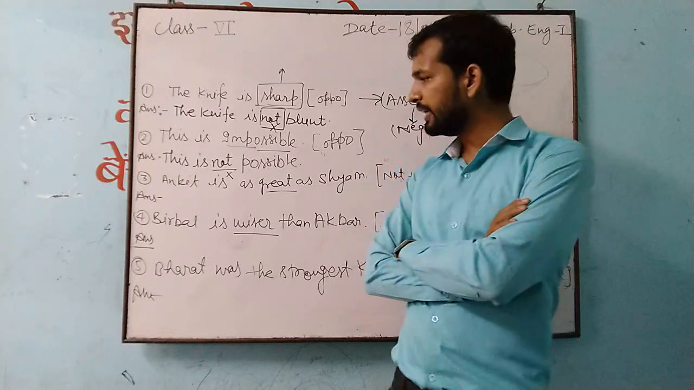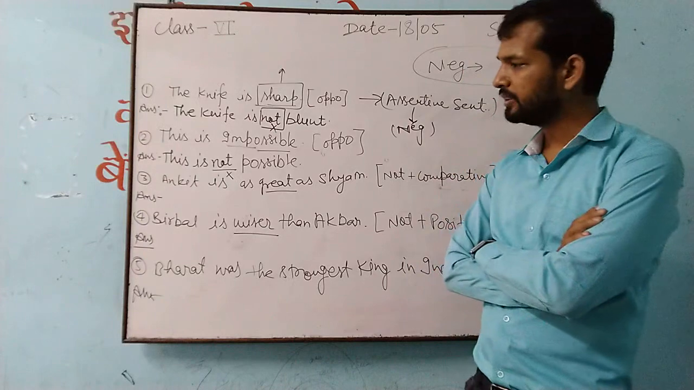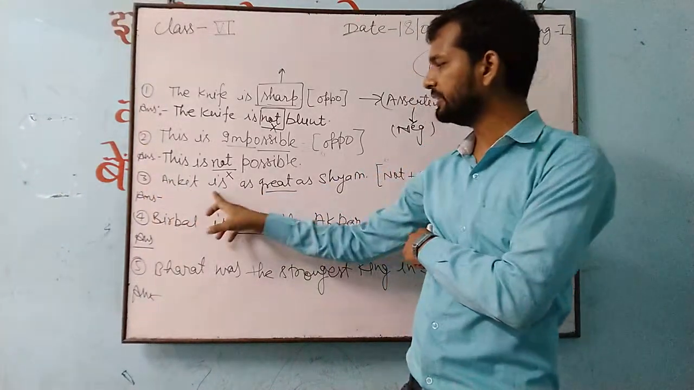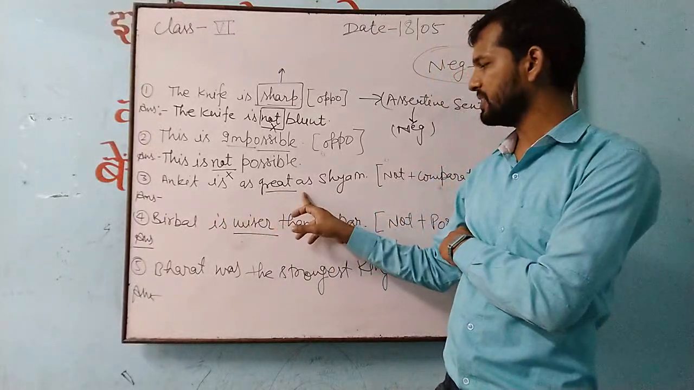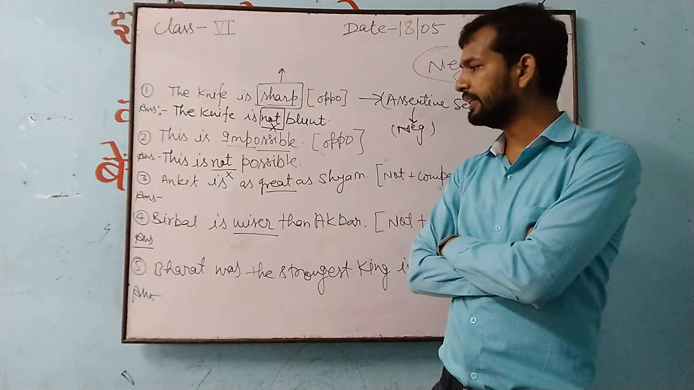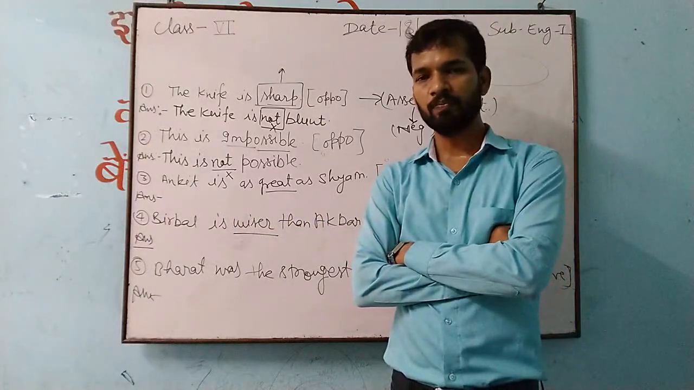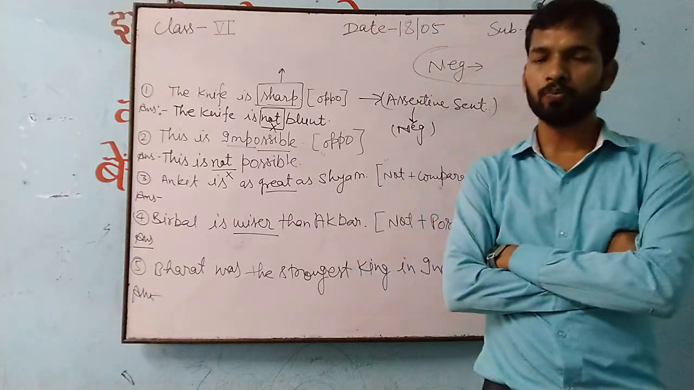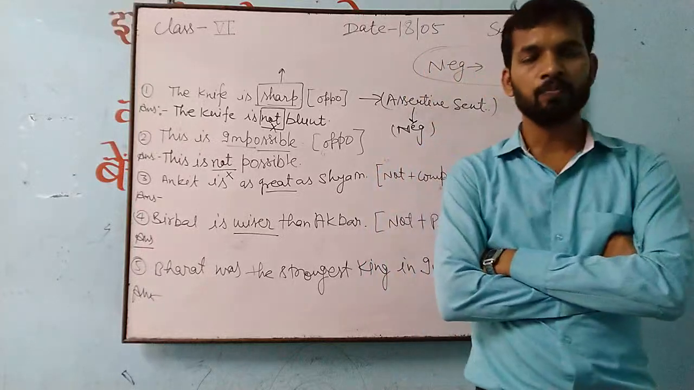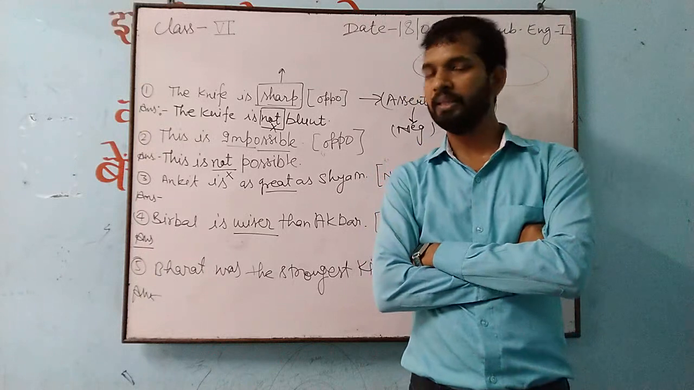So here in these three sentences, first one, Ankit. Question number 3rd, watch everyone. Ankit is as great as Shyam. This is the question given here. So first of all we have to find out whether it is positive degree, comparative degree, or superlative degree. By finding that we can solve it.